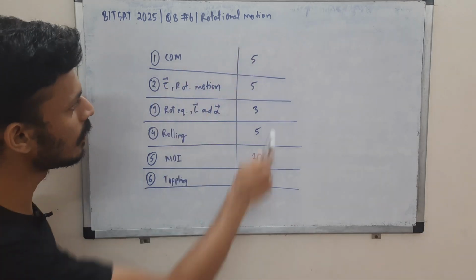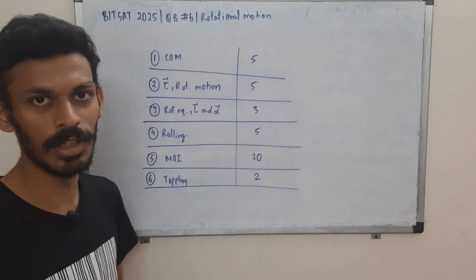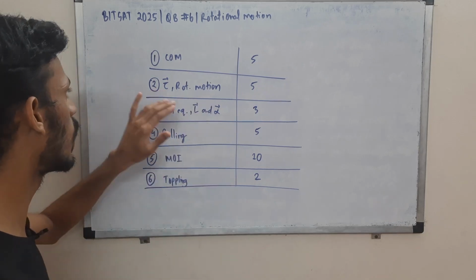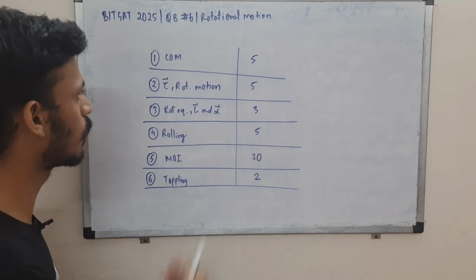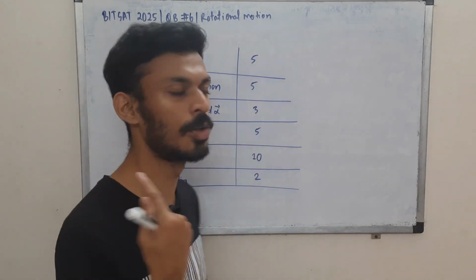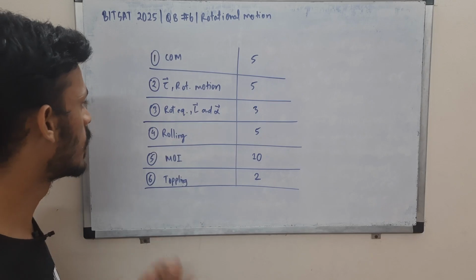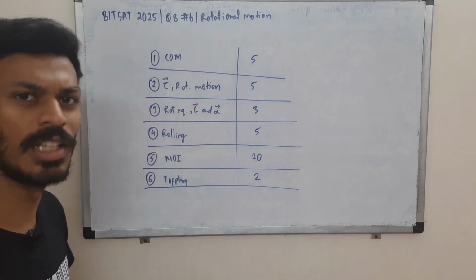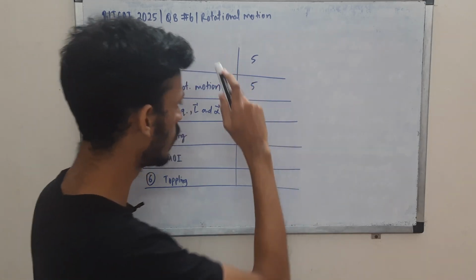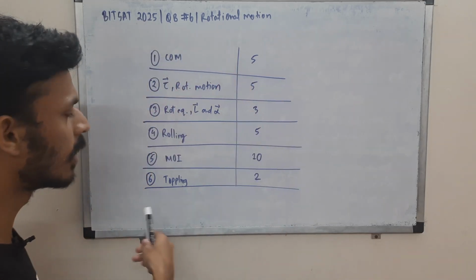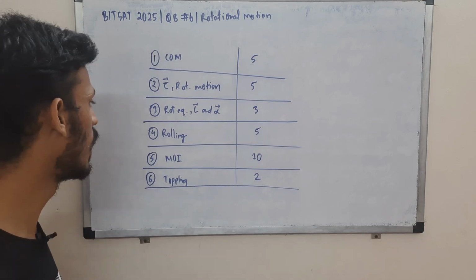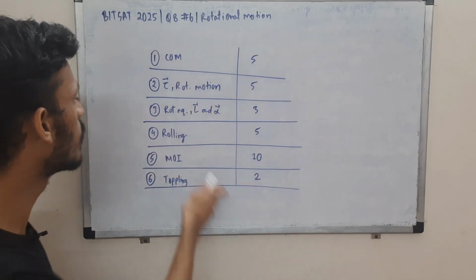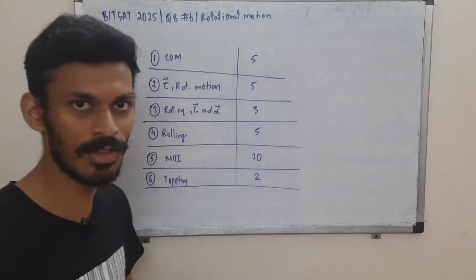From center of mass we have 5 questions being asked from the era of 2013 to recent. Then we have questions from torque and rotational motion in general, 5 questions from there. Then questions also on rotational equilibrium, so we'll have to balance out the torque, then angular momentum and angular acceleration, so equations of motion in rotational motion. 3 questions from there. Then we have rolling, pure rolling, or maybe slipping, rolling down an incline, one of the favorite topics of BITSAT. From there 5 questions were raised.